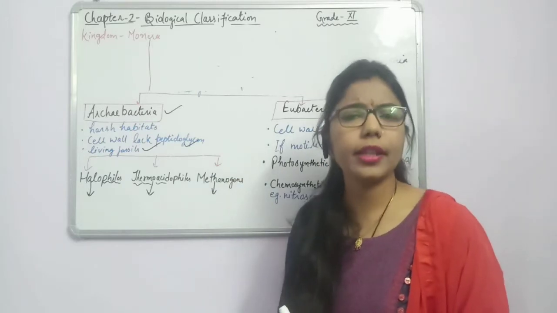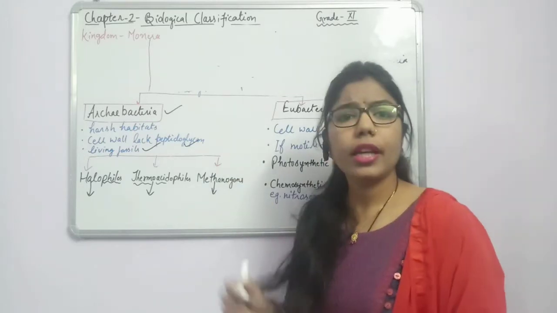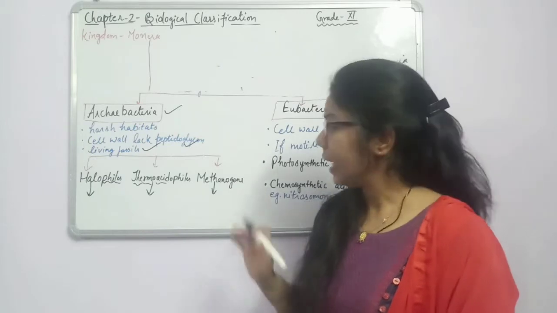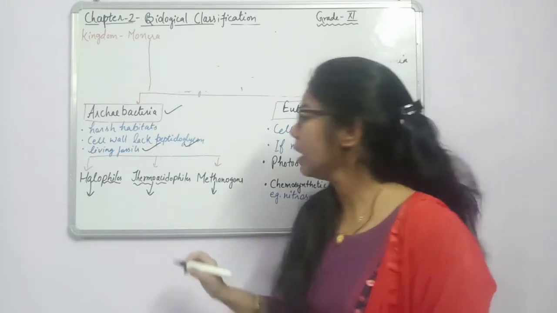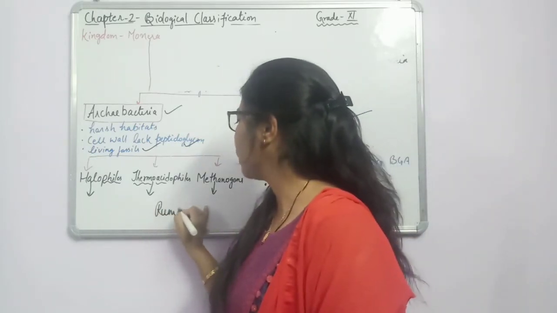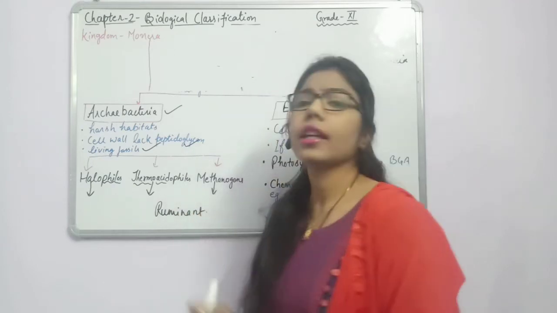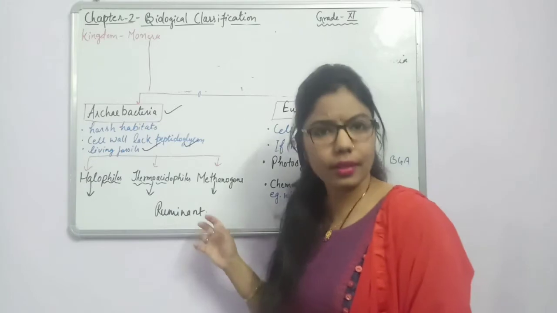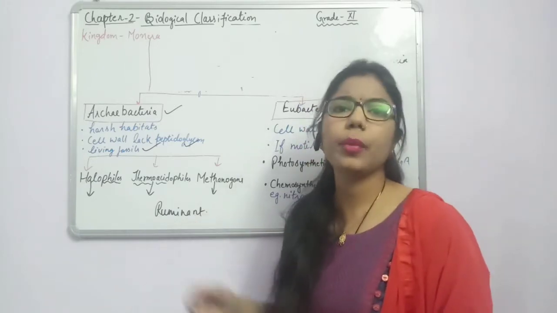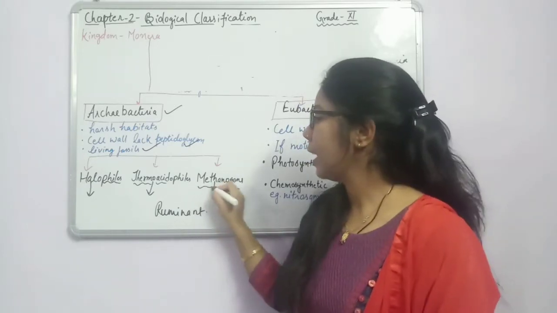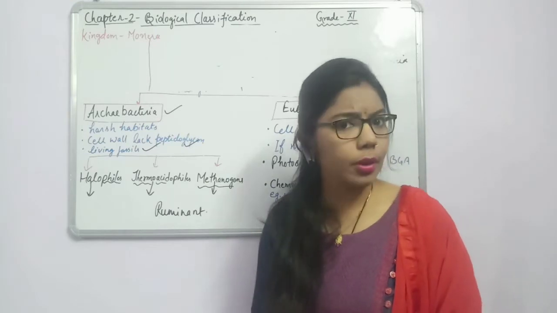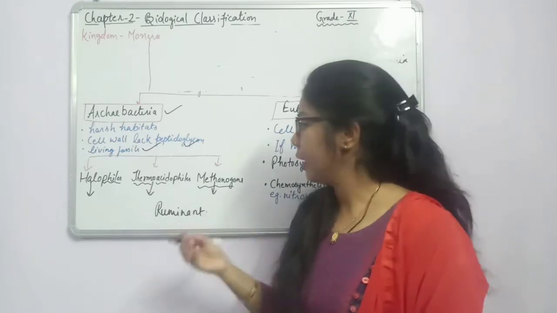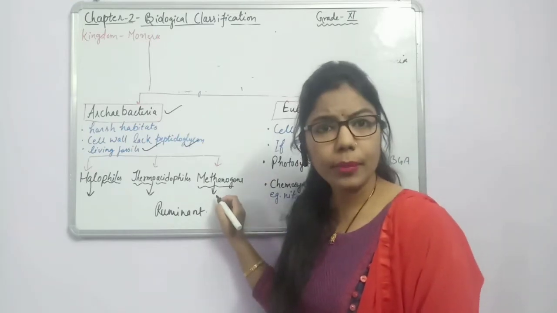Fine. And the third one is methanogens. Methanogens are bacteria which can live in marshy areas, and we can also see an example in the ruminant animals. What are the ruminant animals? Like cattle, cow, buffalo, those which chew the cud. So in these ruminants, these bacteria are there, and these bacteria are responsible for forming methane gas.